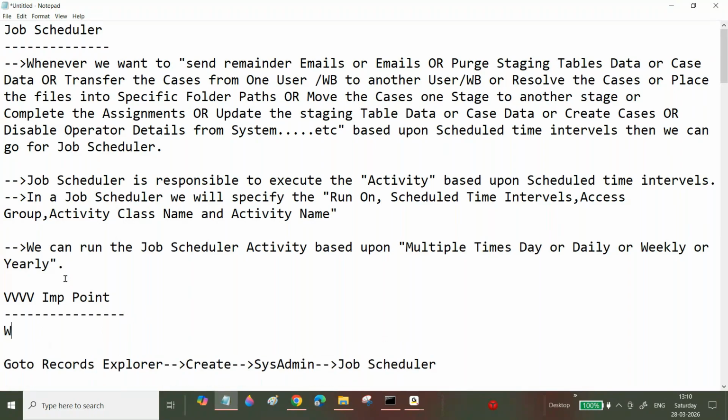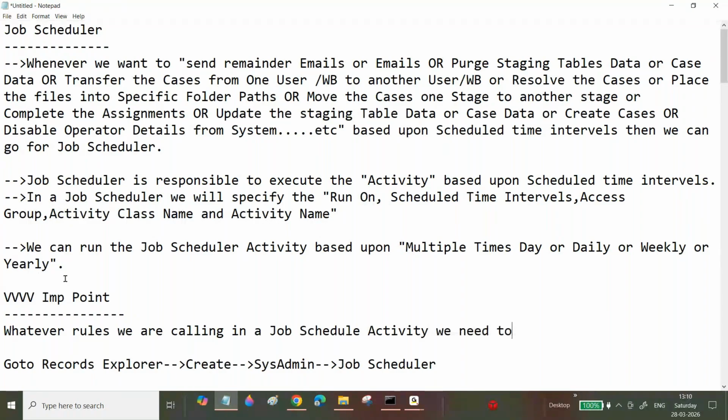Whatever rules we are calling in a job scheduler activity, we need to check in all the rules, otherwise it will not execute.